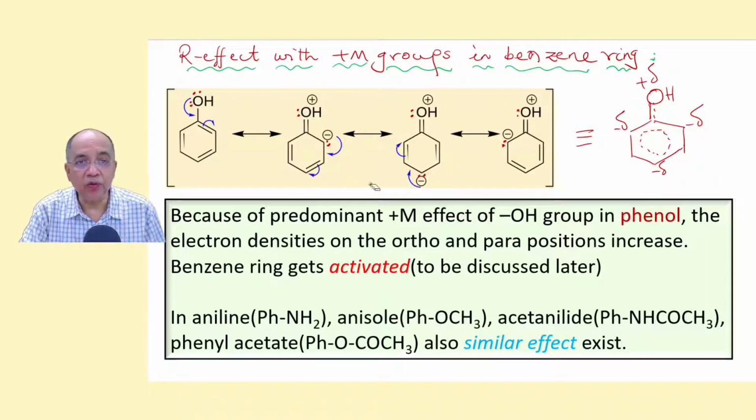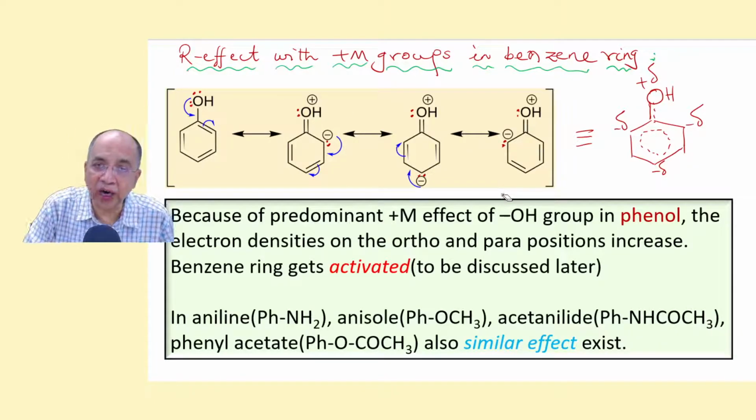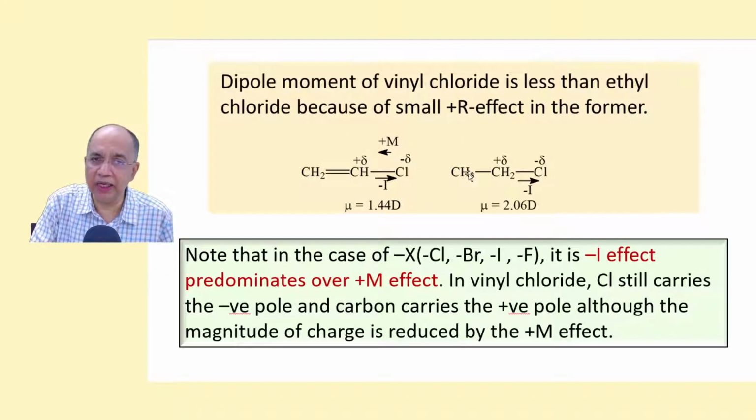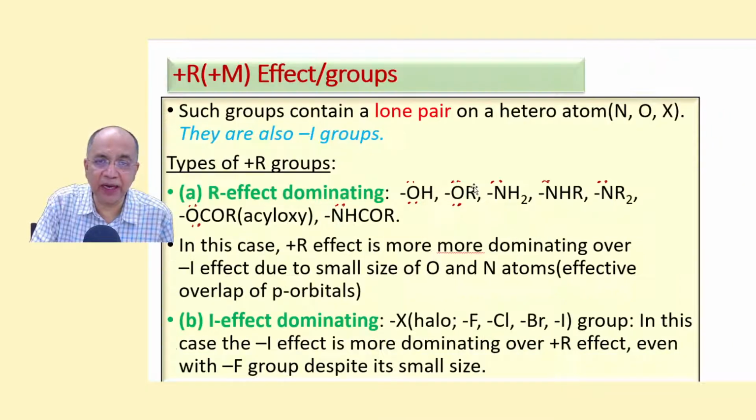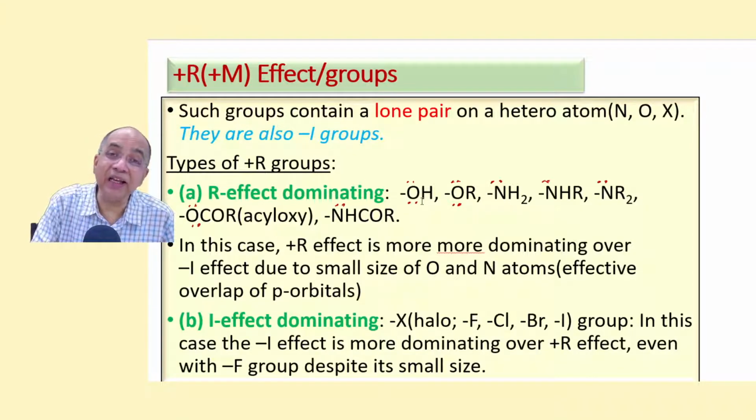Coming to another application of the R effect: the R effect with plus M groups in a benzene ring. Supposing the benzene is substituted by a plus M group. I remind you the plus M group is identified as having a heteroatom, O, N, S, Cl, Br, which carries at least one lone pair.